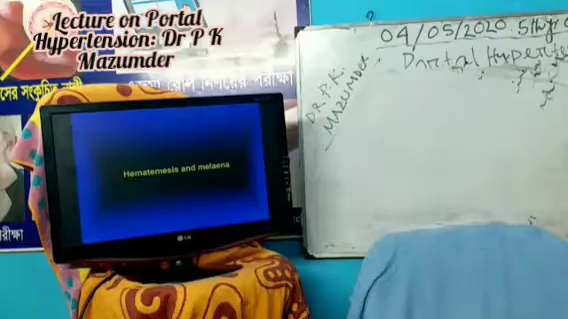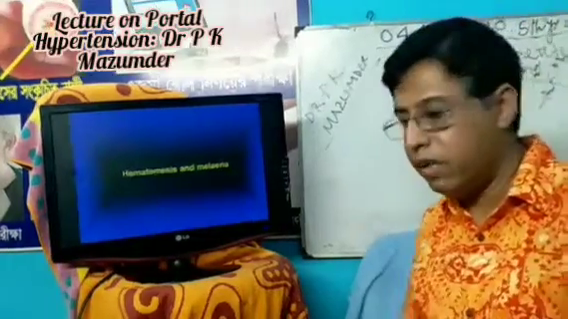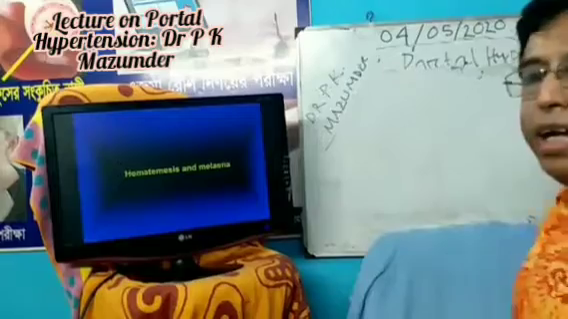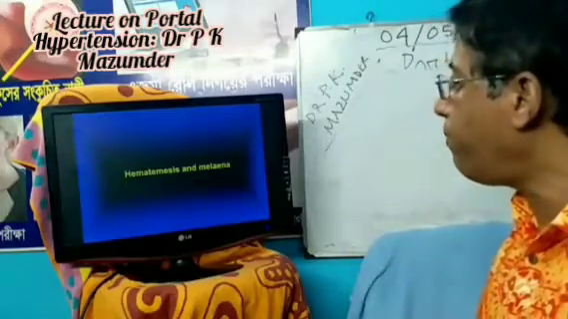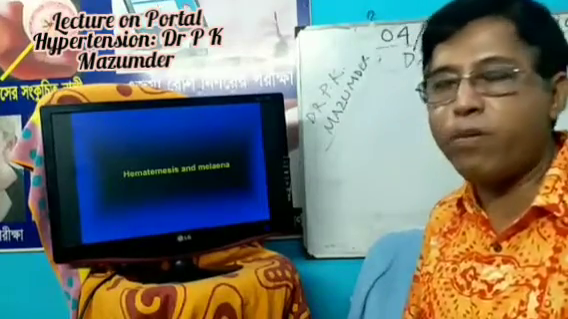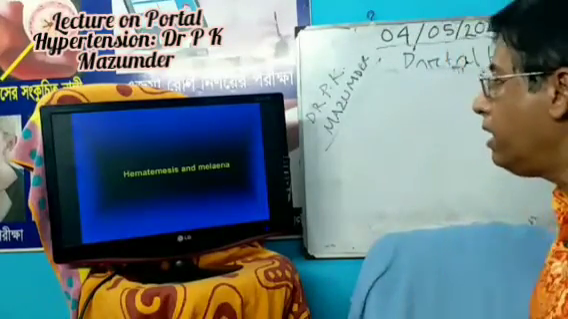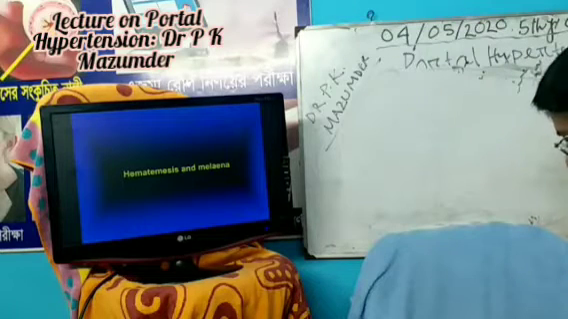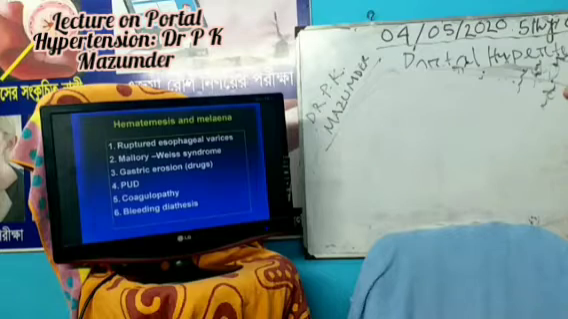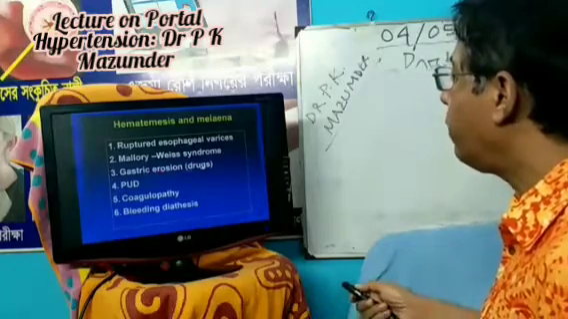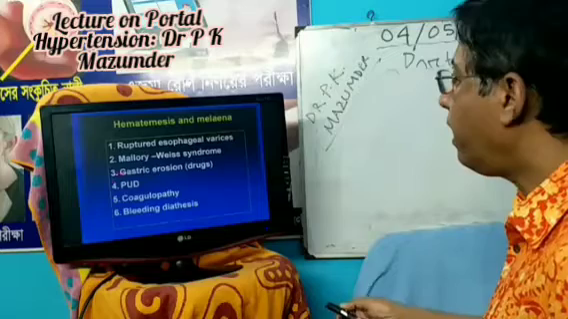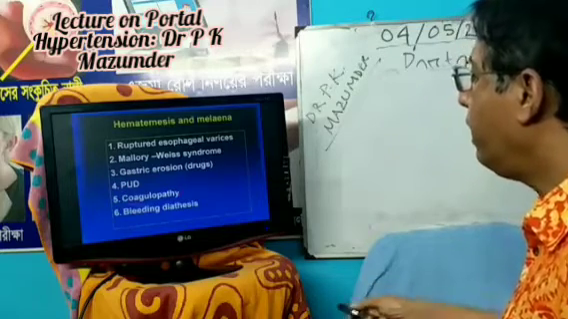Number two, Mallory-Weiss syndrome. Number three, gastric erosion, usually drug induced. Number four, peptic ulcer disease. Number five, coagulopathy. Number six, bleeding diathesis. Already we discussed that these are rupture of esophageal varices, Mallory-Weiss syndrome, gastric erosion, usually drug induced, peptic ulcer disease, coagulopathy, bleeding diathesis.